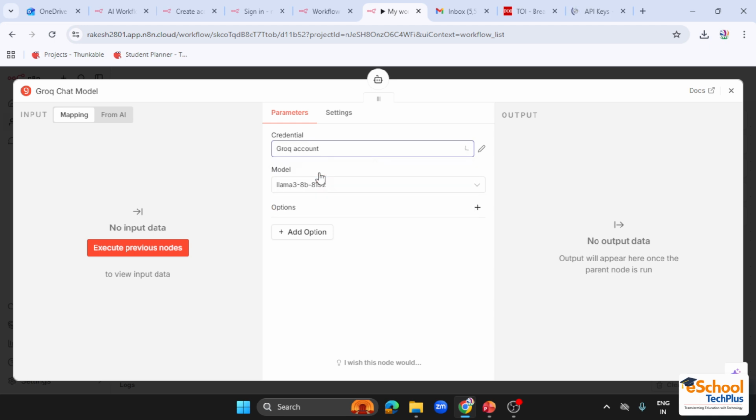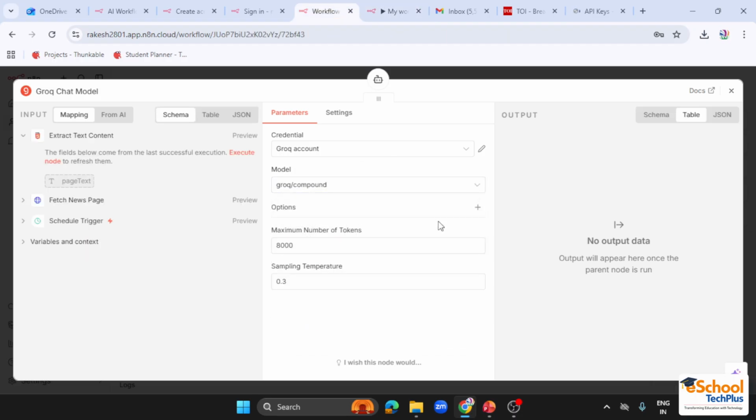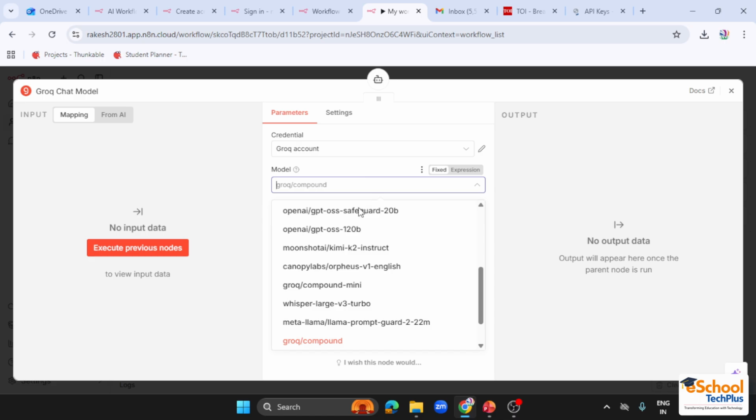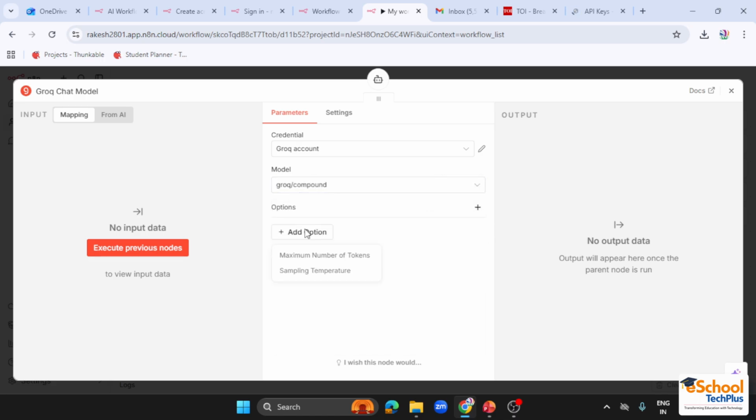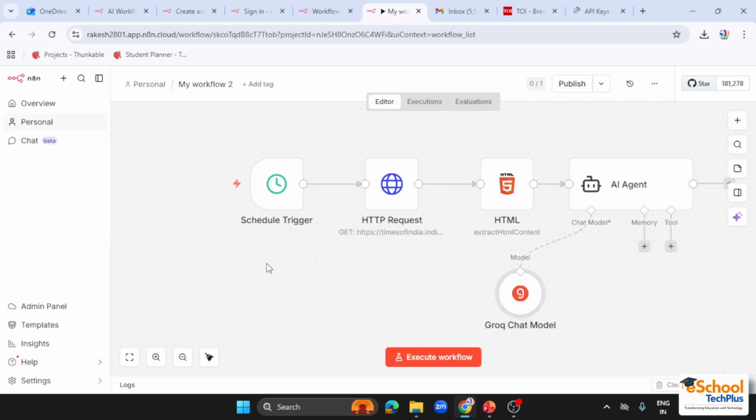in the Grok account. I have already created the credential, so let me choose that model only, Grok Compound, because it is the best model of Grok. And then the maximum number of tokens, keep it 8000. From add option you can add the number of tokens you need. You can keep it 8000 because we need to give the news in a more efficient way. We need a large number of tokens, and then you can set the rest to default. You do not need to worry about that. Okay, so our AI agent is being set up.